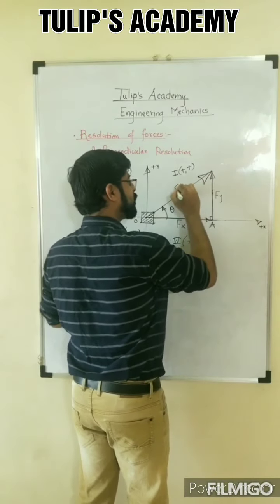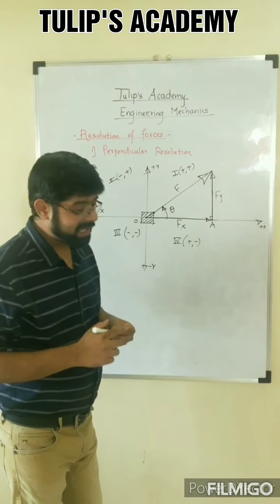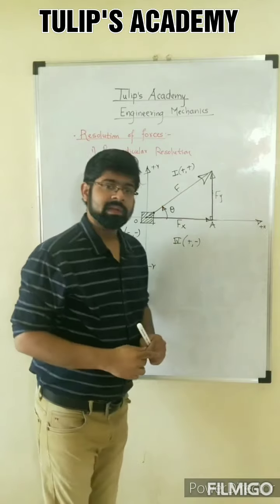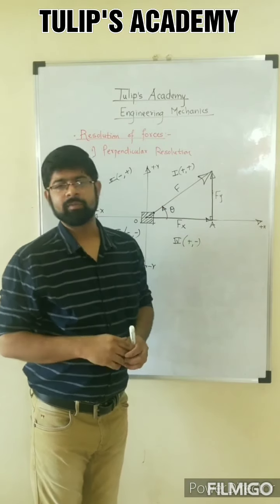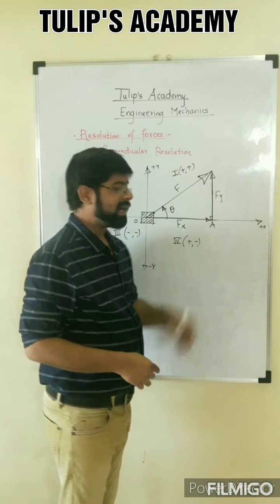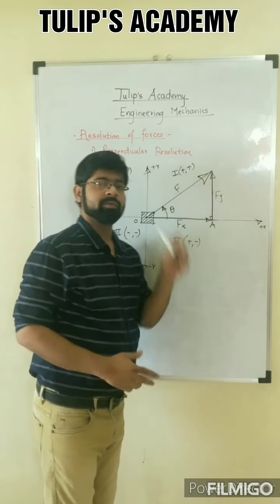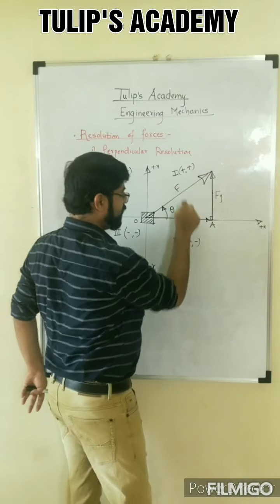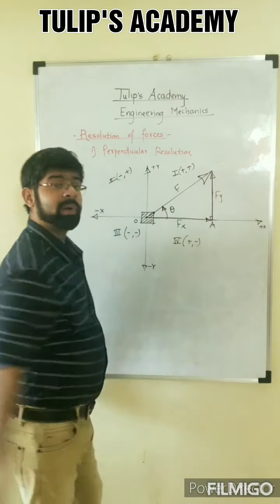This resultant is denoted by F. So I can say that Fx and Fy are components of F, and F is the resultant of Fx and Fy. That's it. This process in which I have resolved F into its two components is called perpendicular resolution.